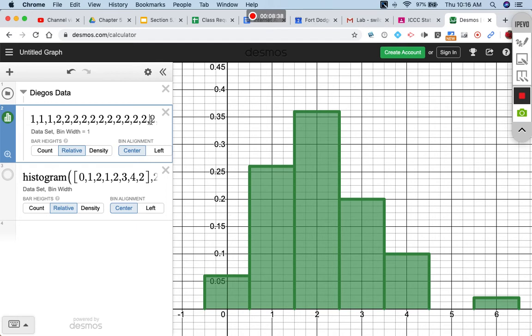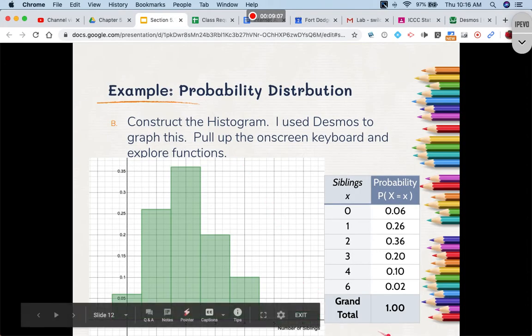Now, if you have your data in a spreadsheet, you can copy a column from the spreadsheet, paste it in where it says histogram, and it will column delineate and put it in here. You just have to put the square brackets around it. So you can play with this when you're making your frequency or your probability histograms. So just a little side note to explore. This might be useful to you. Let's go back to full screen.